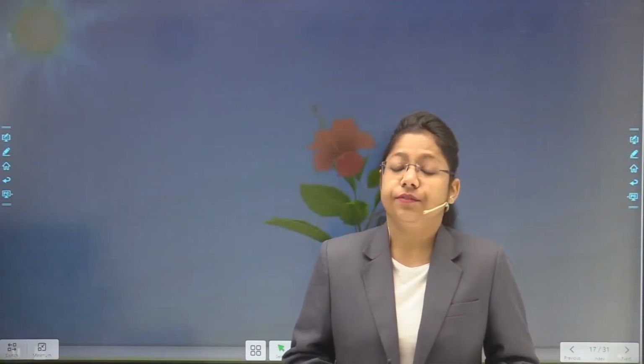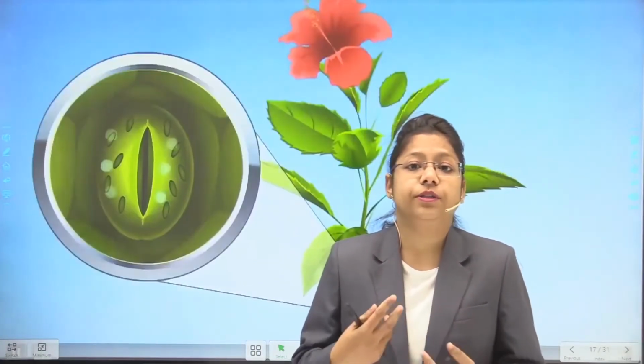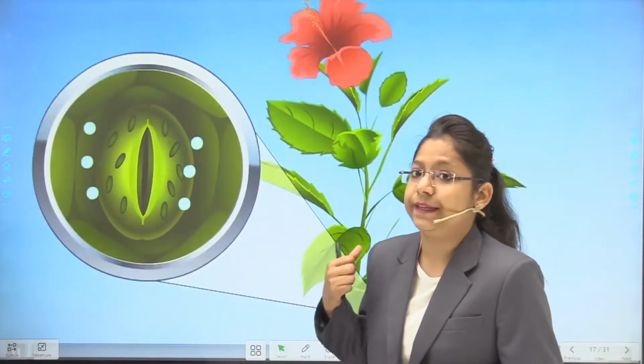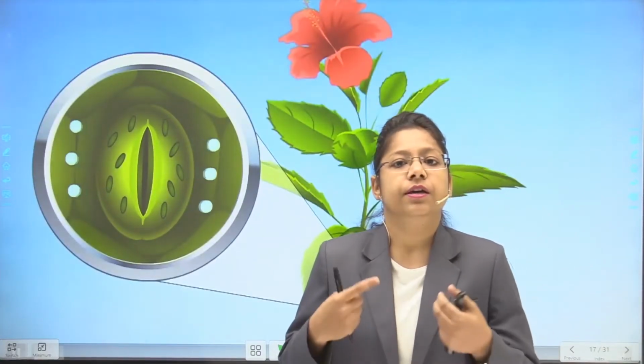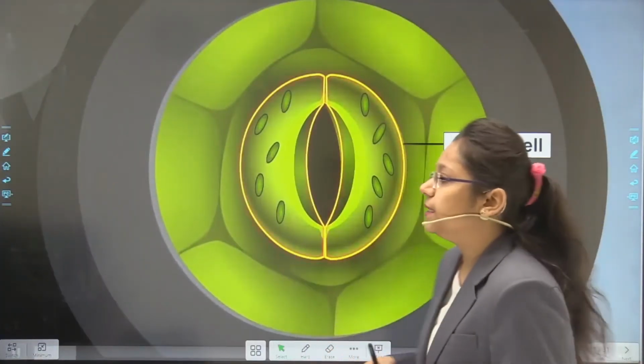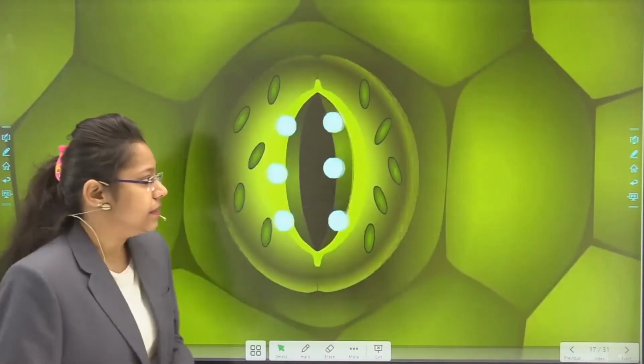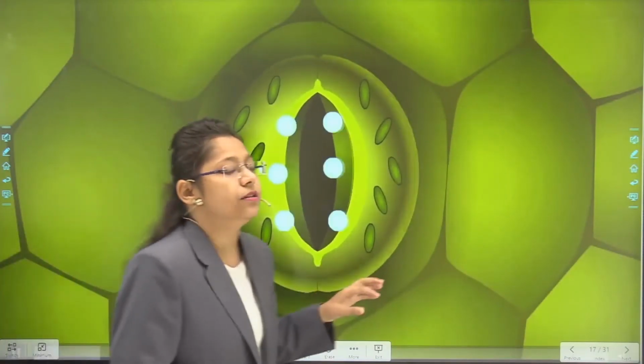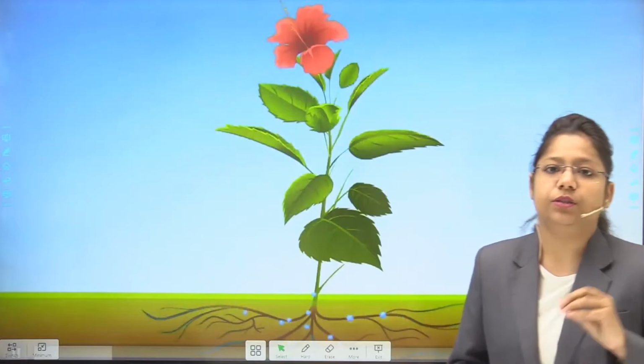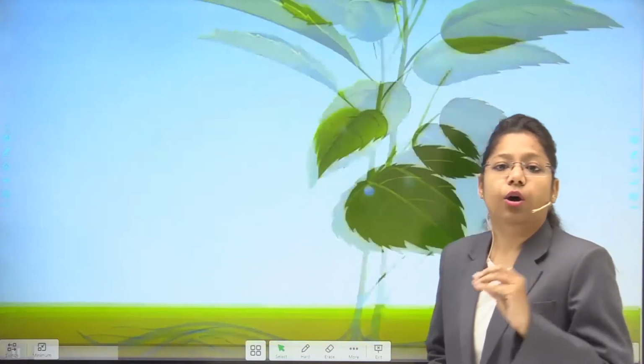Now, students, we are going to see the whole process through a very small video representation so that we can analyze each and everything. So, students, in this video, we are going to learn about the stomata and also about the guard cells and the epidermal cells. So, what happens when the plants want to remove the water? Then it is removed in the form of water vapor through the guard cells of the stomata.